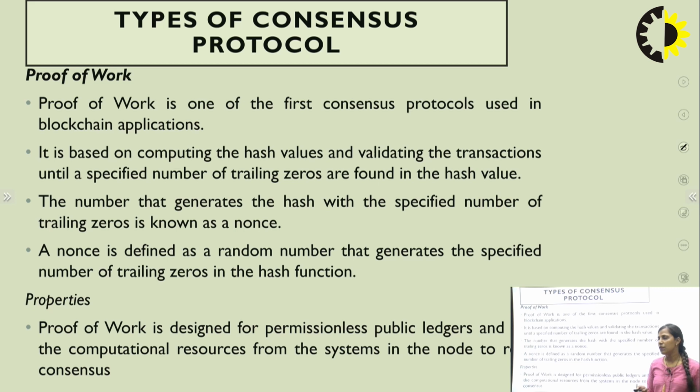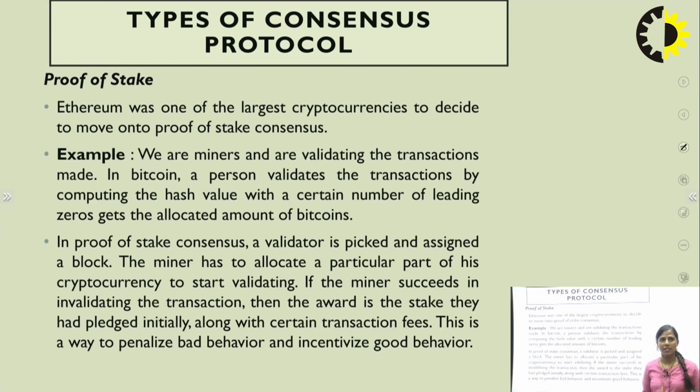For example, to generate the hash value, we have to do some calculations, we have to use computational resources. Whatever computation we perform generates a hash value, and that is considered as proof of work. Bitcoin is an example of this.